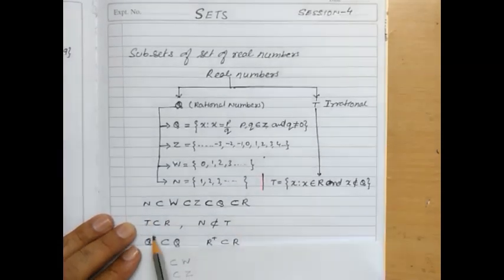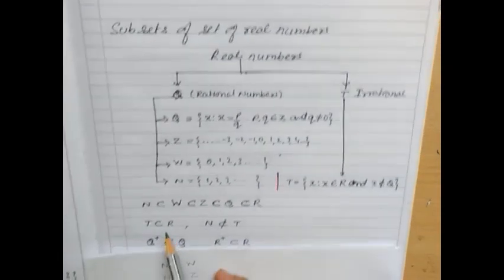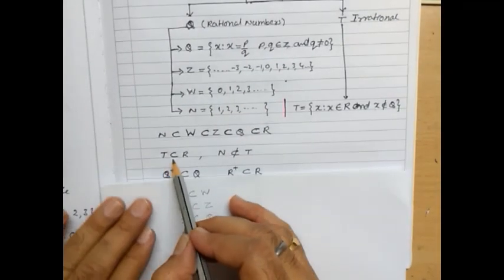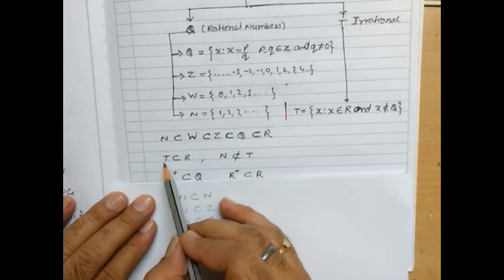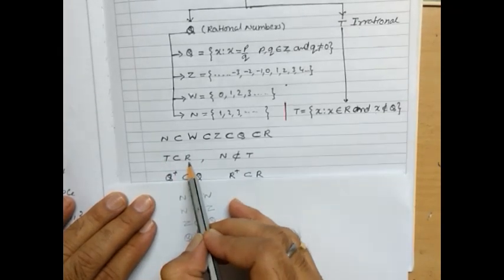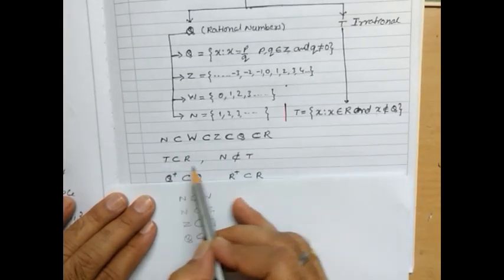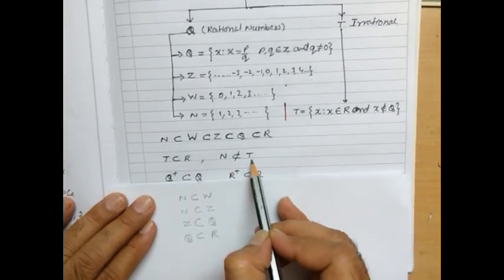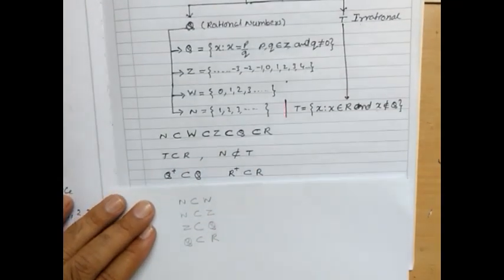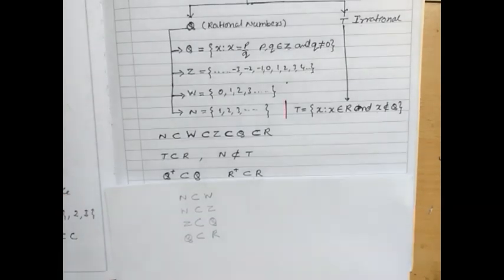And when we talk about the irrational number, here T denotes the irrational number. The irrational number is a subset of a real number, and natural number is not a subset of irrational number. Clear?